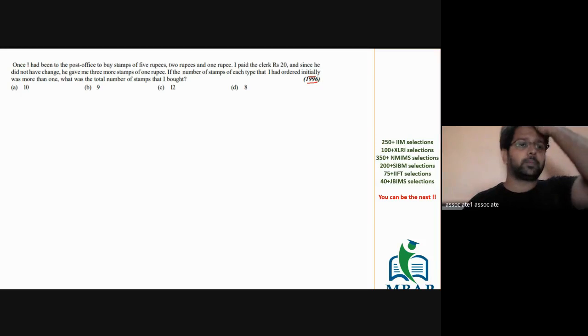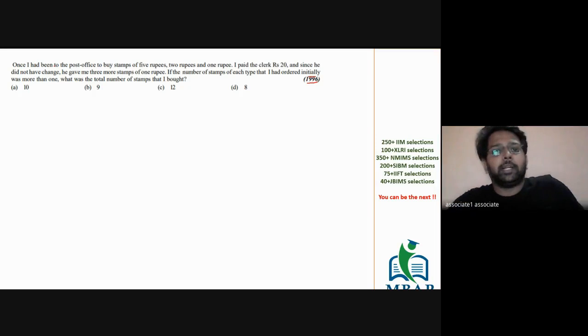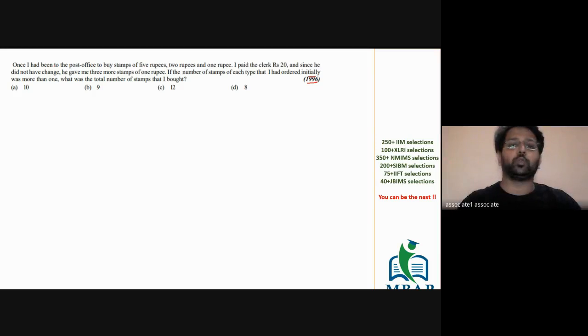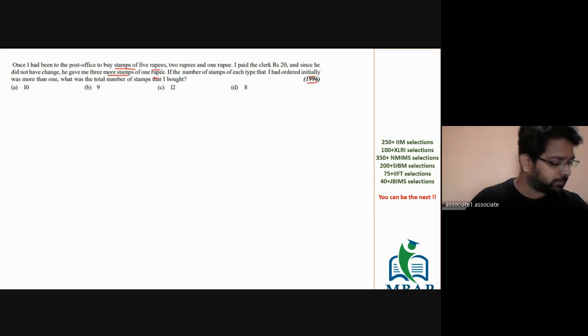The question says, once I had been to the post office to buy stamps of 5 rupees, 2 rupees and 1 rupee. I paid the clerk 20 rupees. Since I did not have any change, he gave me 3 more stamps of 1 rupee. The number of stamps of each type that I ordered initially was at least more than 1, which means the minimum number of stamps of each type is 2, not 1. Find the total number of stamps that I carried initially.